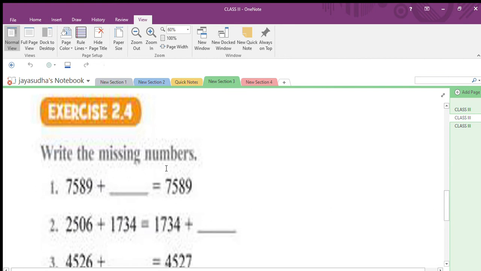Listen, write the missing number. Write the missing number. Listen carefully, children. Here, 7589 plus dash. You give the answer as the same number. So what will come in the dash? Which number do you want to add? The answer should be the number itself. What property is applied here? Addition of 0. Because of addition of 0, you make it 0 here. The same number is the answer.